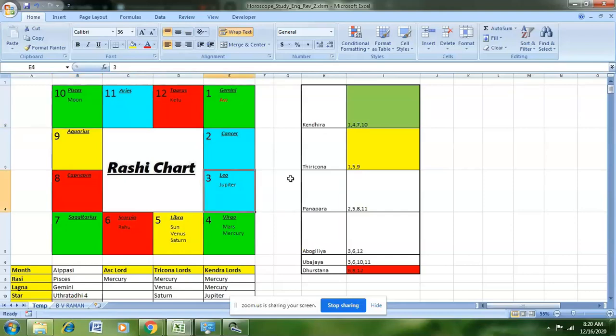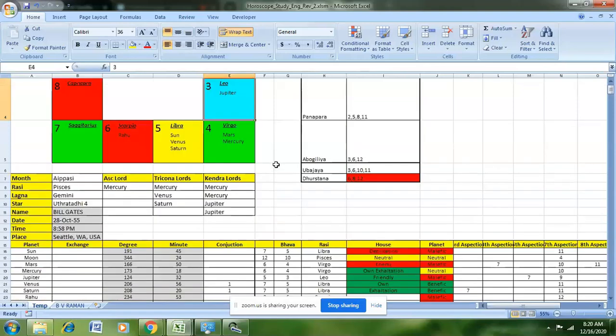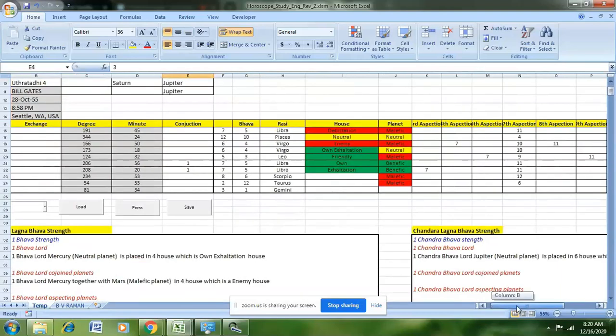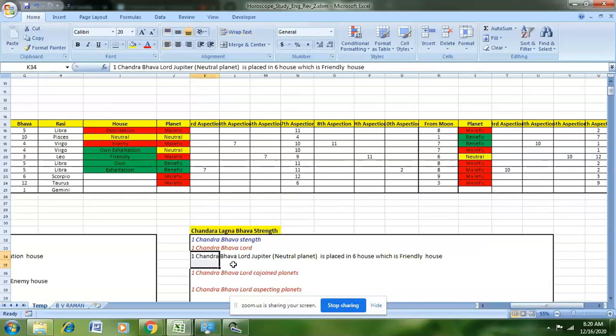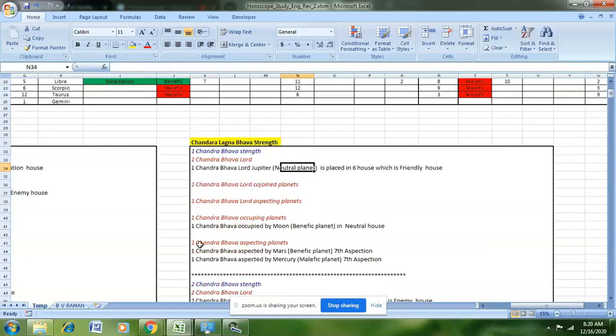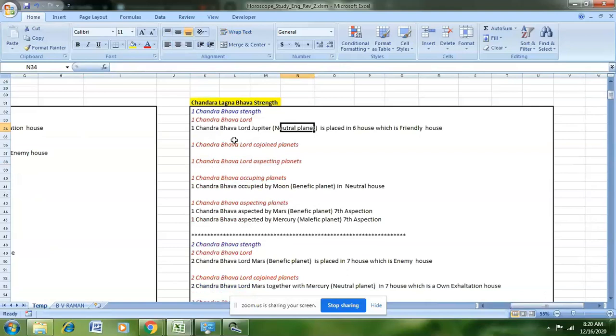Leo becomes the sixth house, and this is what is captured by the tool here. So the first Chandra Bhava Lord, Jupiter, which is a neutral planet, is placed in the sixth house, which is a friendly house. And the same is repeated for all the Chandra Bhavas also.